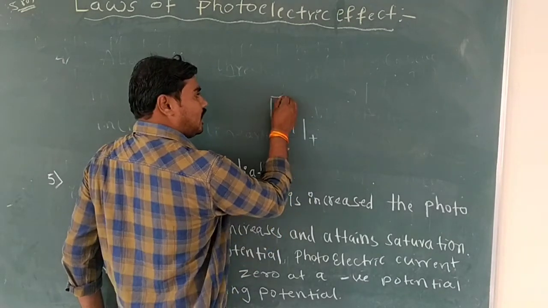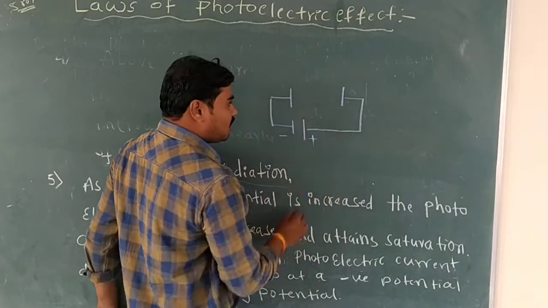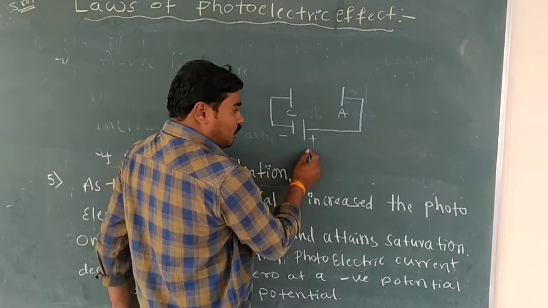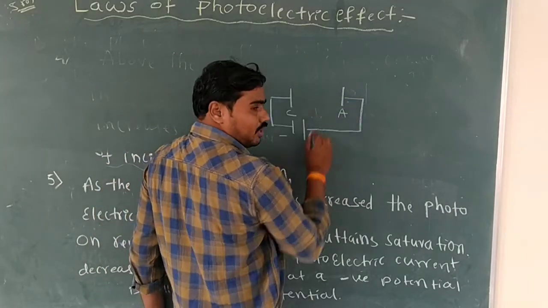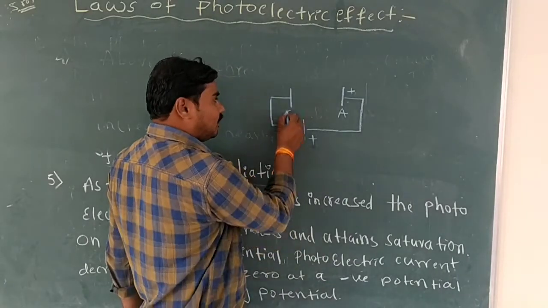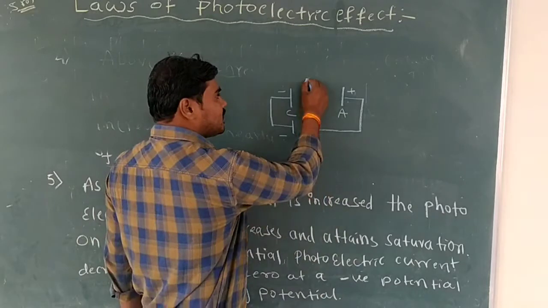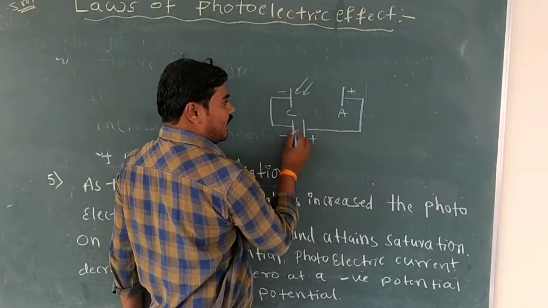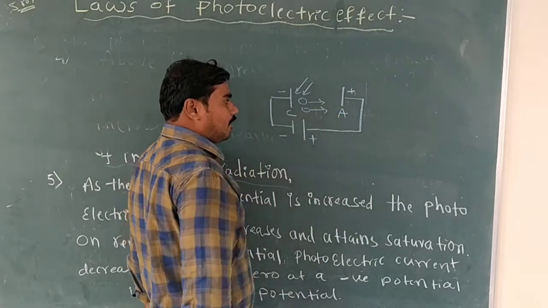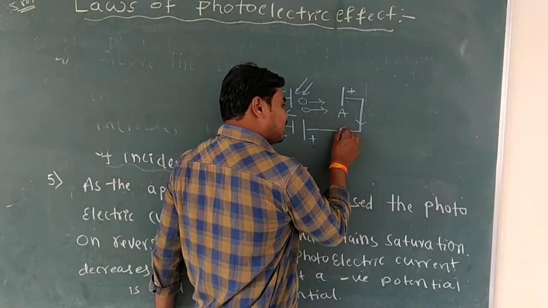Those two are connected to the cathode and anode plates. When the positive terminal is connected to the anode, it becomes positive. The negative terminal is connected to the cathode, so its sign is negative. When UV radiation falls on the cathode plate, electrons are liberated. Those electrons are attracted by the anode. At that time, current will increase in the circuit.